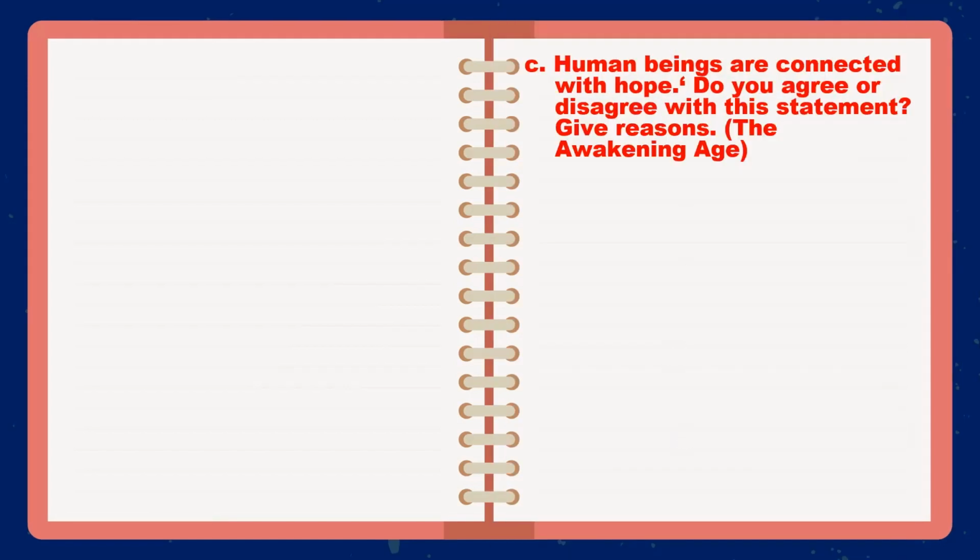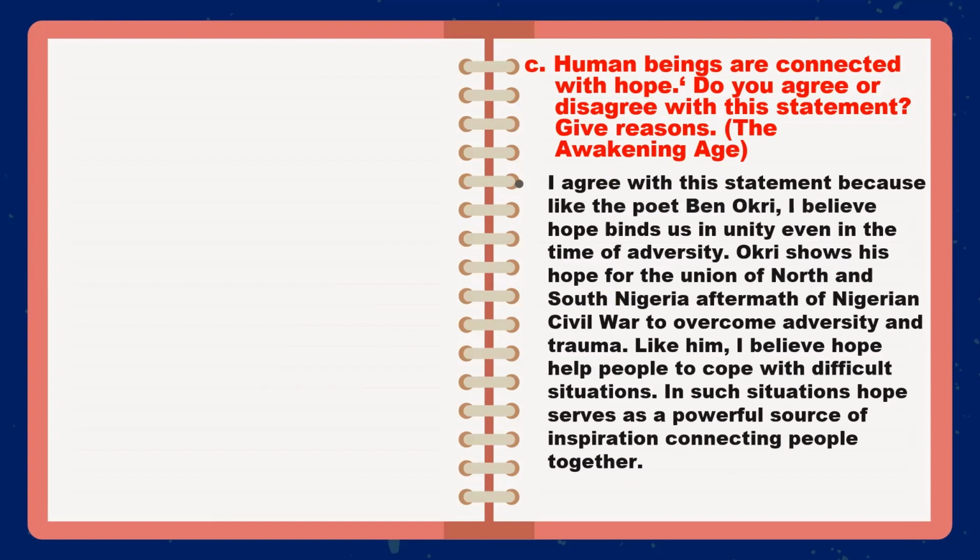Number C, human beings are connected with hope. Do you agree or disagree with this statement from the poem The Awakening Age by Ben Okri? So Ben Okri, he has written this poem in the context of the Nigerian Civil War. After Nigerian Civil War, the country Nigeria was divided into North Nigeria and South Nigeria in terms of the opinion of people. र उनले के भने भन्दा होइन, मान्छे यसरी बाँडिनु भन्दा आशा के राख्छन् भने he expects the hope for the union between North Nigeria and South Nigeria.